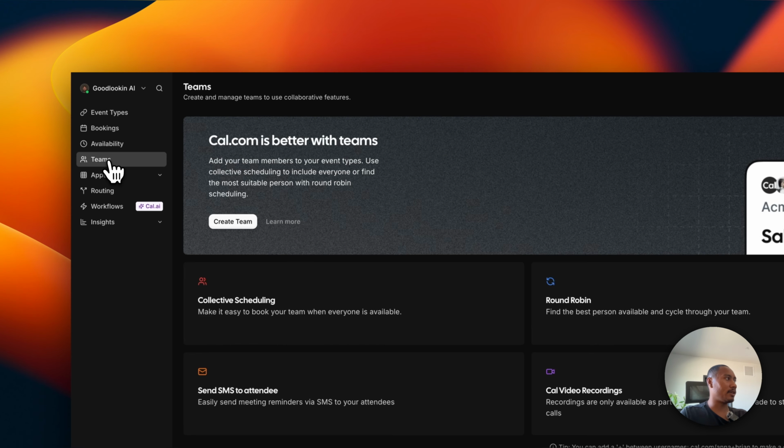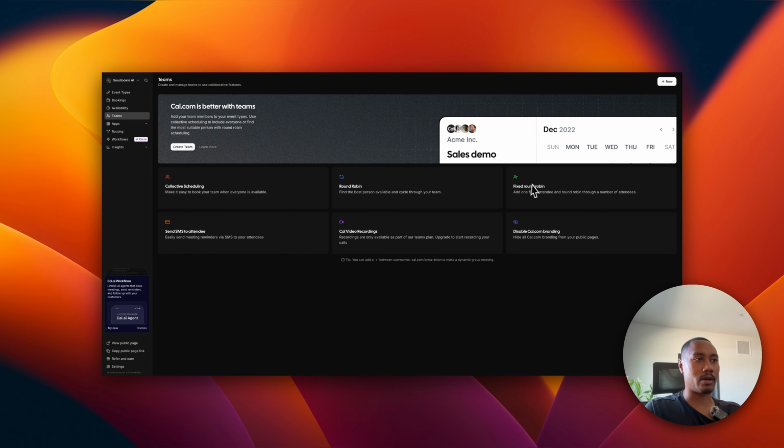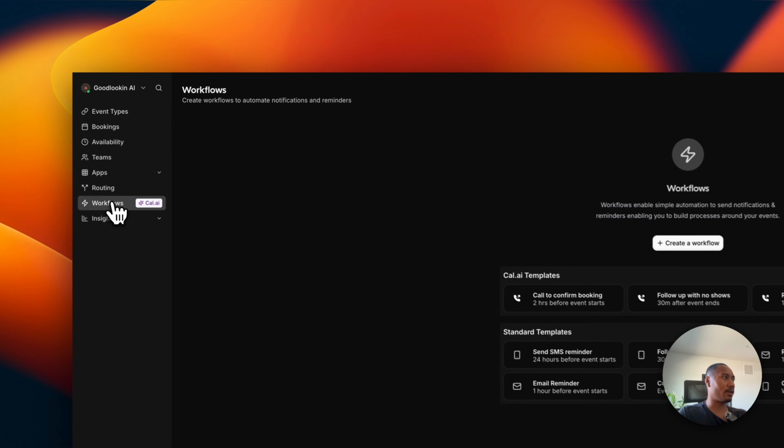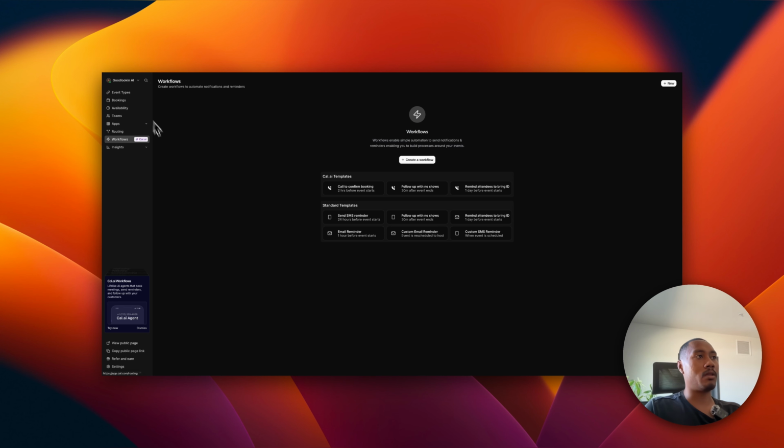And also in this next tab, we have teams. So if we want to set up some type of round robin or fixed round robin, really cool features that Cal has baked in. But for the sake of this, we'll be only using one calendar, essentially one account that we can schedule these bookings in for. We also have workflows, so we can actually run automations when a booking occurs, all on this platform. So that's pretty neat. There's also like a Cal template, call to confirm booking, follow up with no-shows. So that's something really cool to explore on the side.